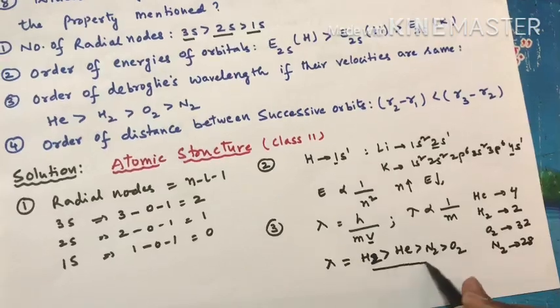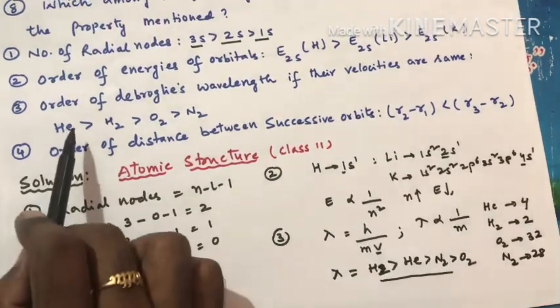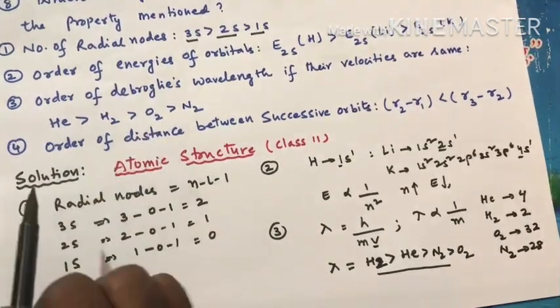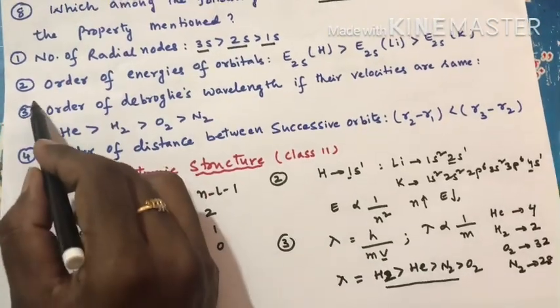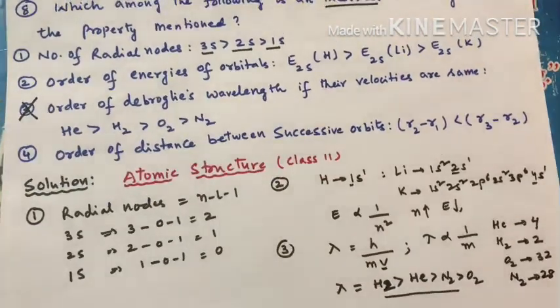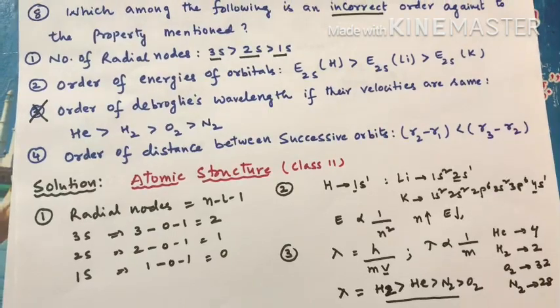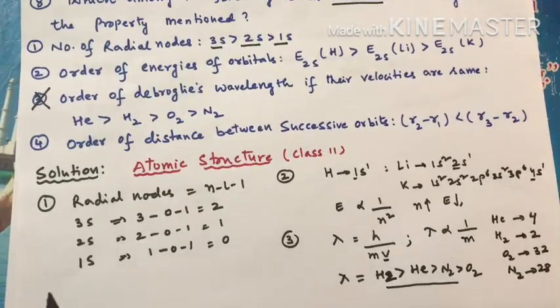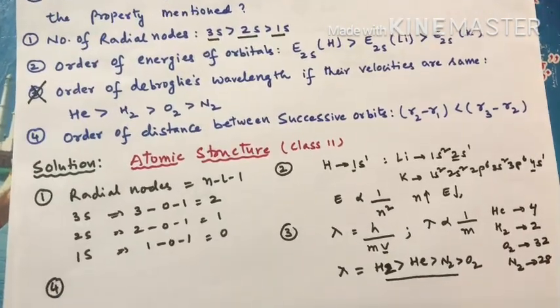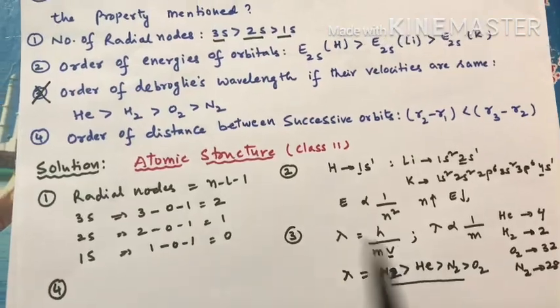This is the order supposed to be, but the order given is He greater than H2 greater than O2 greater than N2. So this should be the incorrect statement, the correct answer. Understood the point? But we'll check option number 4 as well, as we are revising the concepts.